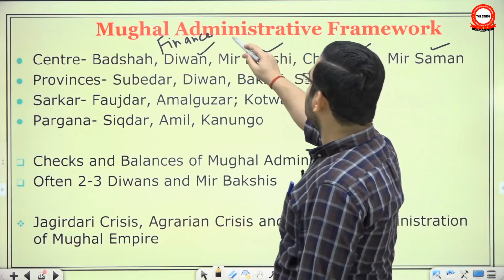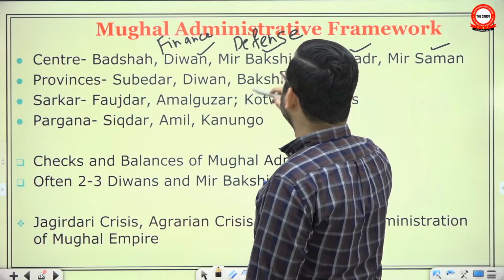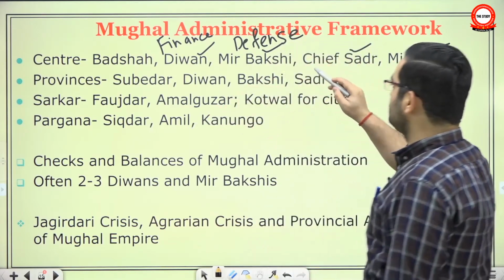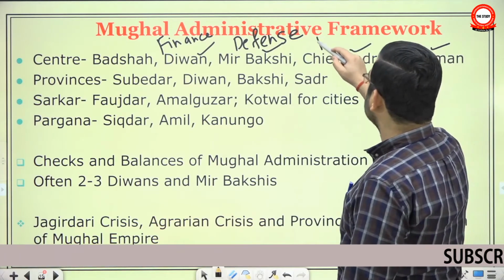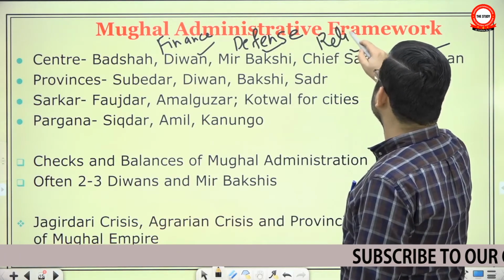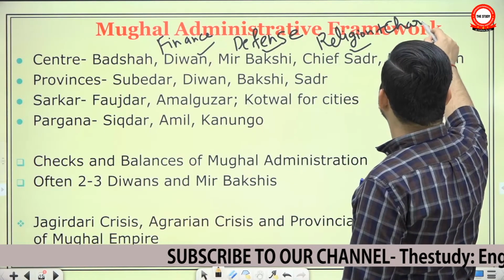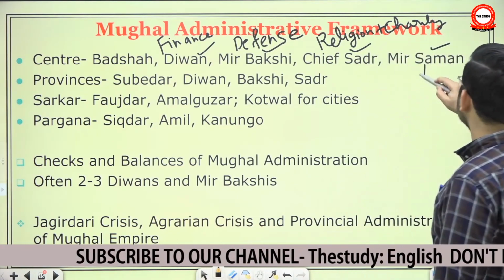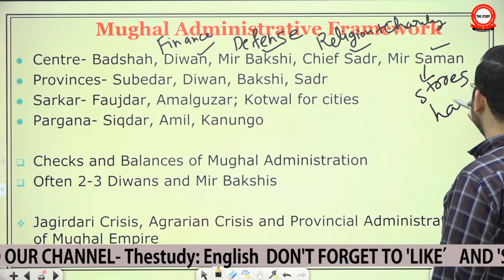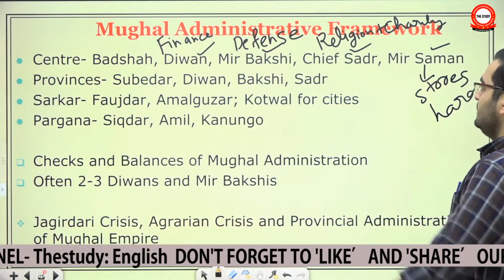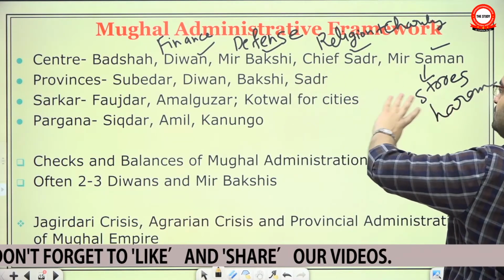Then you can look at it as a defense ministry. Again, I'm simplifying a lot here. However, since this goes outside the scope of the book, I'm using this approach. Then the religious department, religion, charity, etc. And then we have stores, and the Mughal harem, looking after the Mughal harem, etc. This is indeed an oversimplification, but as they have not covered it in the book, we are giving it